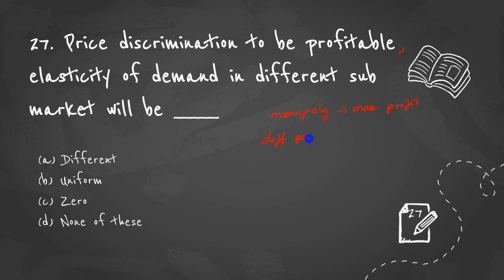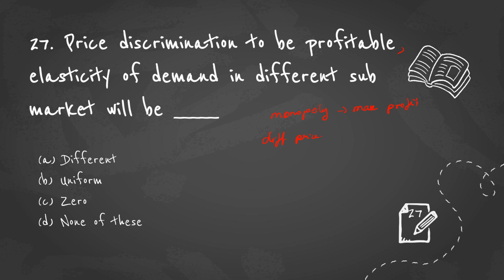Different prices. So when a monopoly firm wants maximum profit, how should the elasticity of the different sub-markets be? It should be different. A monopoly firm charges the price based upon the elasticity, and you all know the monopoly firm has an inelastic demand curve.